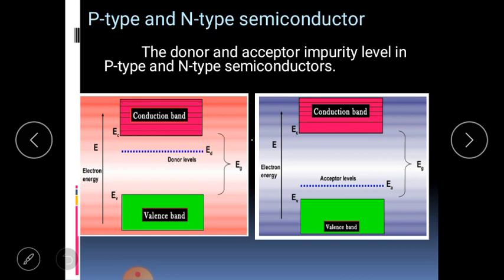In extrinsic semiconductors, a trivalent impurity can be added. If a trivalent impurity is added, then that is in the form of a positive hole, an acceptor impurity. This acceptor impurity occupies a particular energy level that is near the valence band. This is the representation. And whenever a pentavalent impurity is added, the negatively charged electrons are the charge carriers, having higher energy, and these therefore occupy the position just below the conduction band. That is the donor impurity level.